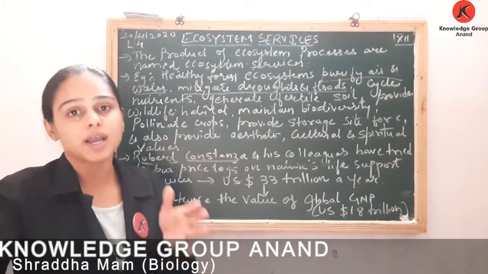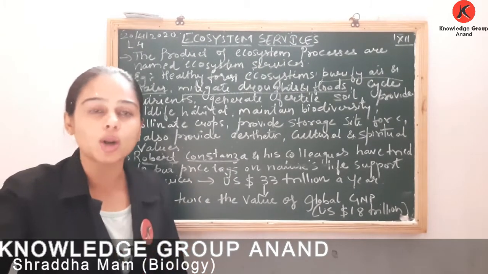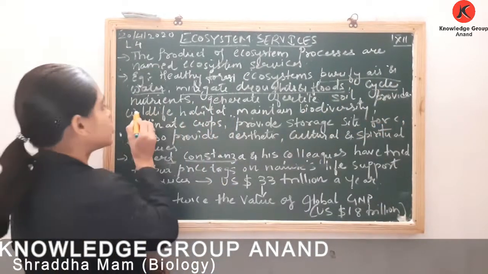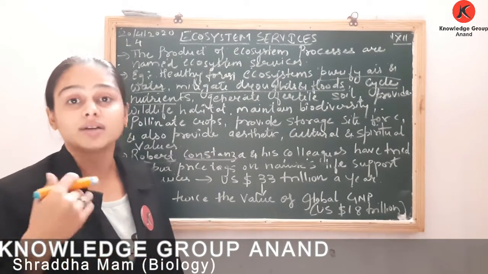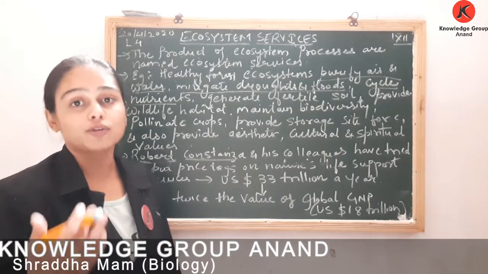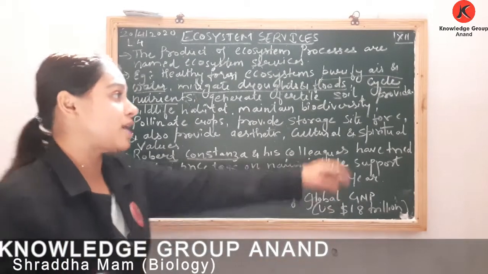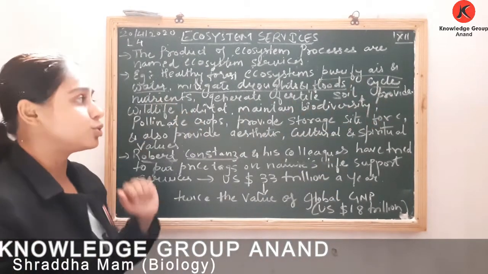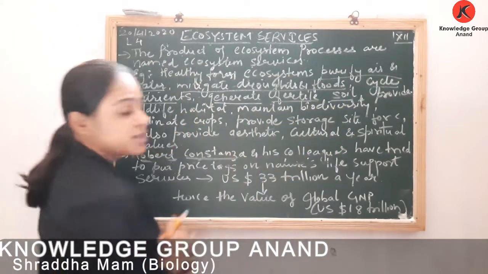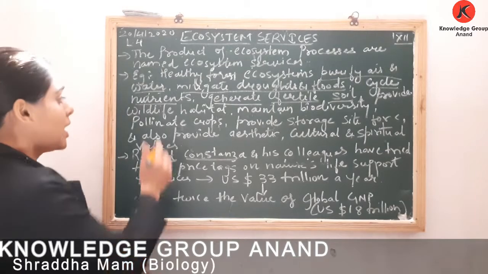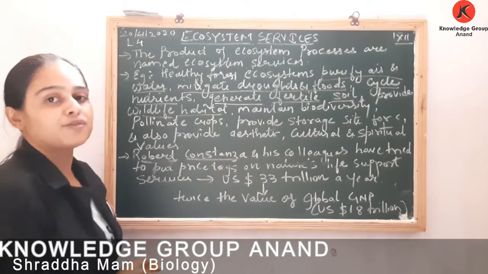Apart from this, it plays a very important role in regulating your nutrient cycles. We have understood your carbon cycle, nitrogen cycle, okay, your phosphorus cycle. So this plays a very important role in these nutrient cycles. Of course, it generates fertile soil, okay, then it provides wildlife habitat.